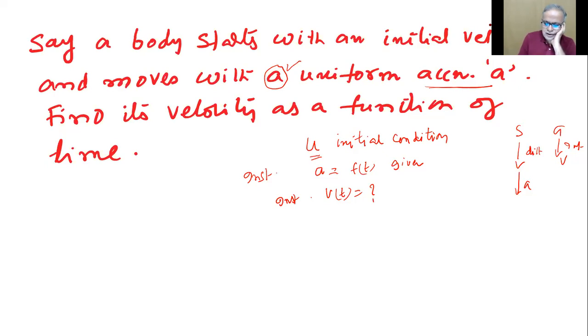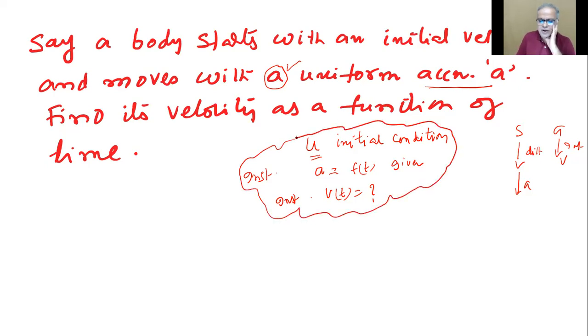Understand the meaning of this. So a equals dv by dt. That instantaneous rate of change of velocity is nothing but instantaneous acceleration, the rate of change of velocity with respect to time.